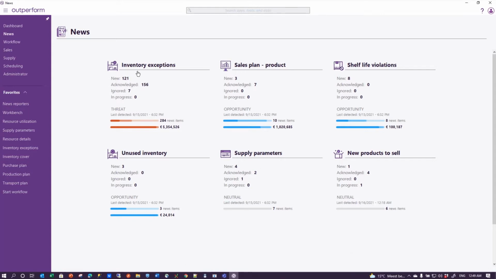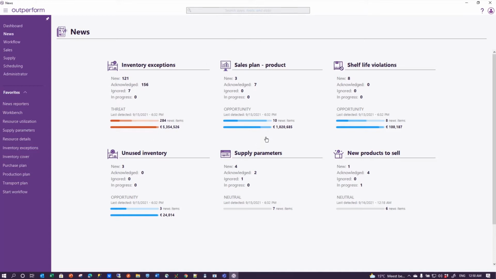and likewise we have news on different aspects of the supply chain. We have the inventory exceptions, we have sales plan at the product level, we have something about shelf life, unused inventory, and there are also some news reports on data related topics. Every news reporter comes with these two bars, and I'd like to explain those.